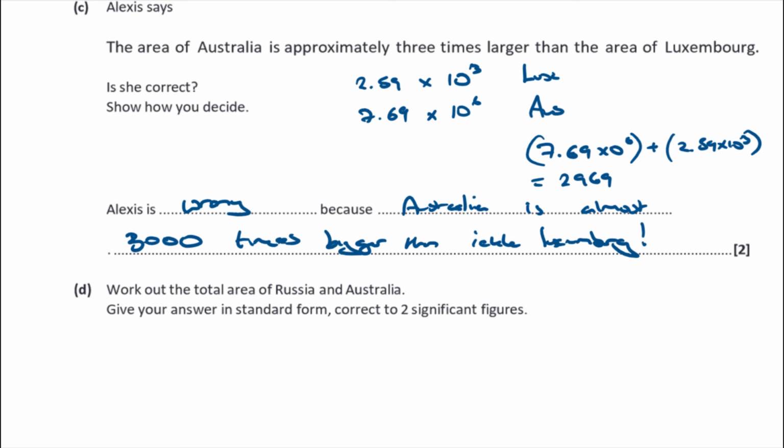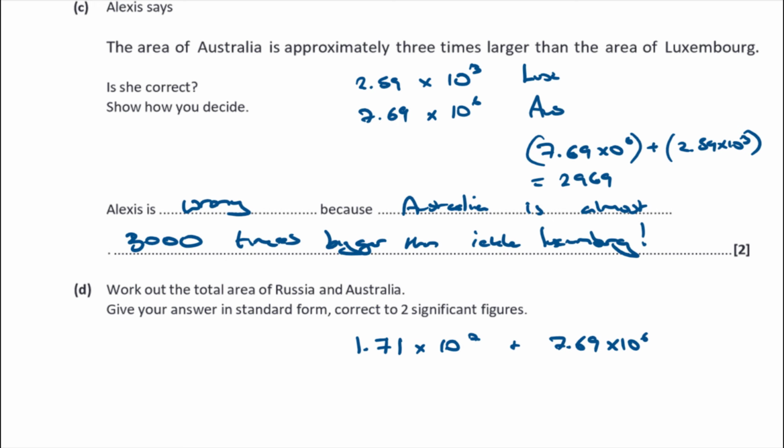Okay, work out the total area of Russia and Australia. Give your answer in standard form to 2 significant figures. So I'm going to add these two together. Again, it's a calculator paper, so I'm just going to use the calculator function to do it. 1.71 times 10 to the 7 plus Australia, which was 7.69 times 10 to the 6.